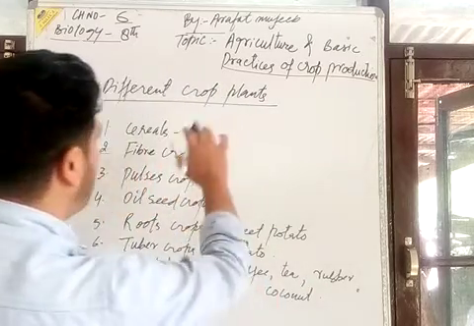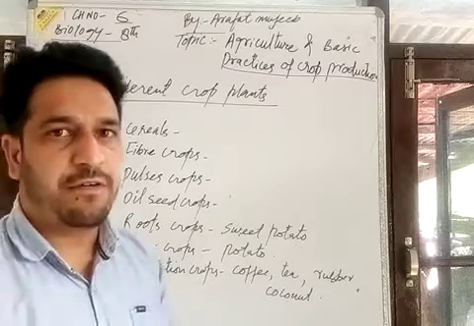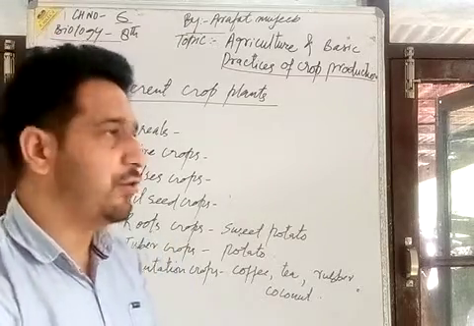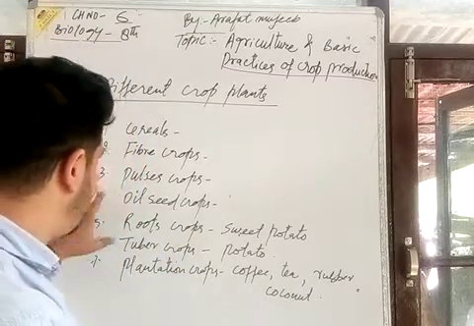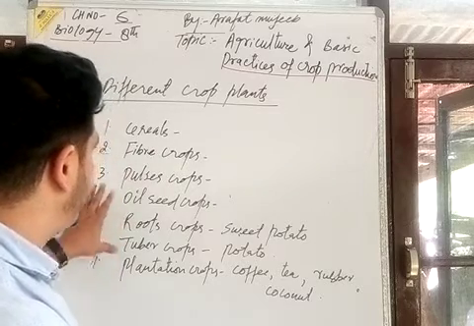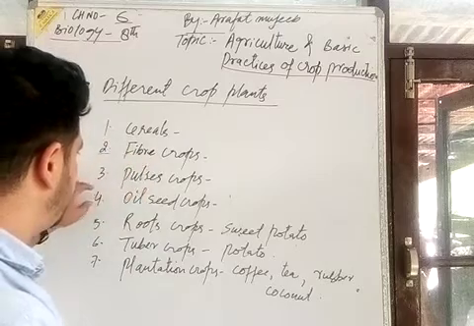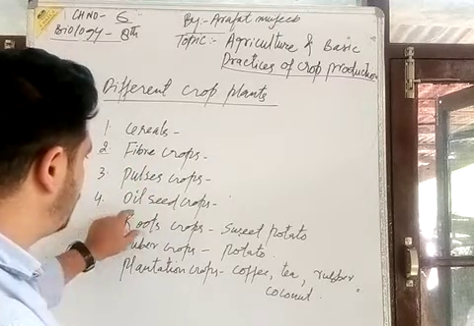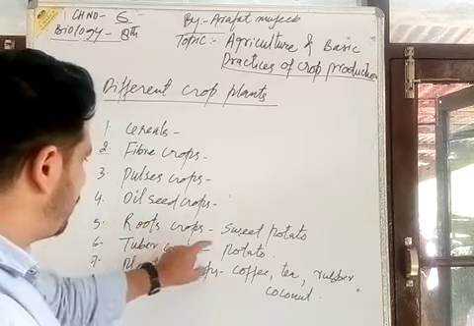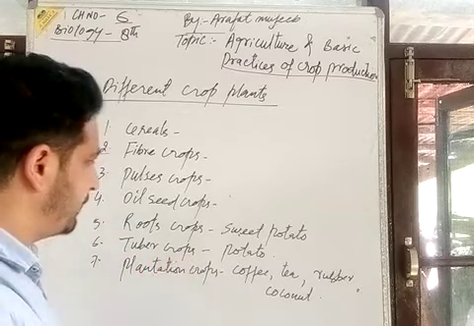We have a wide variety of crops, with these various examples: cereals, fiber crops, pulse crops, oil seed crops, root crops, tuber crops, and plantation crops.